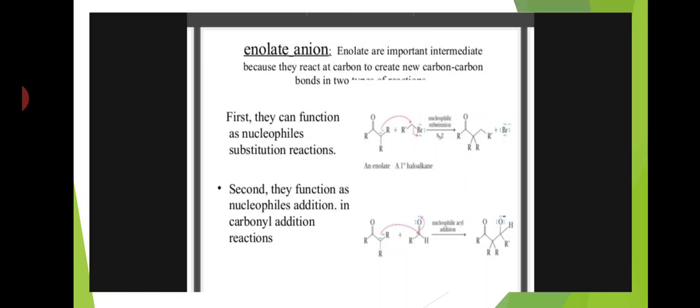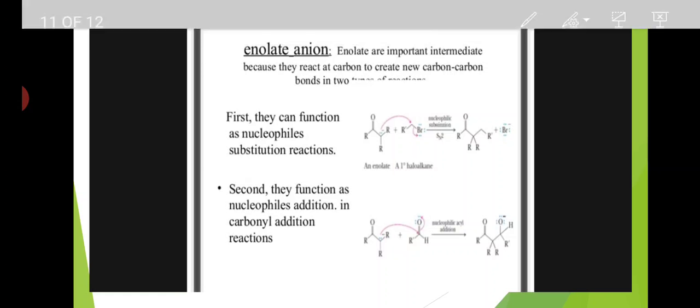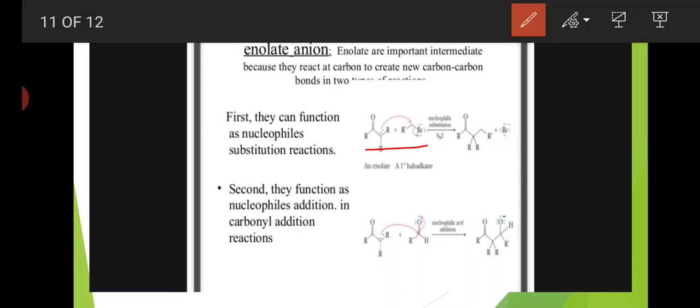First, they can function as nucleophiles in substitution reactions. Here an enolate reacts with a haloalkane.